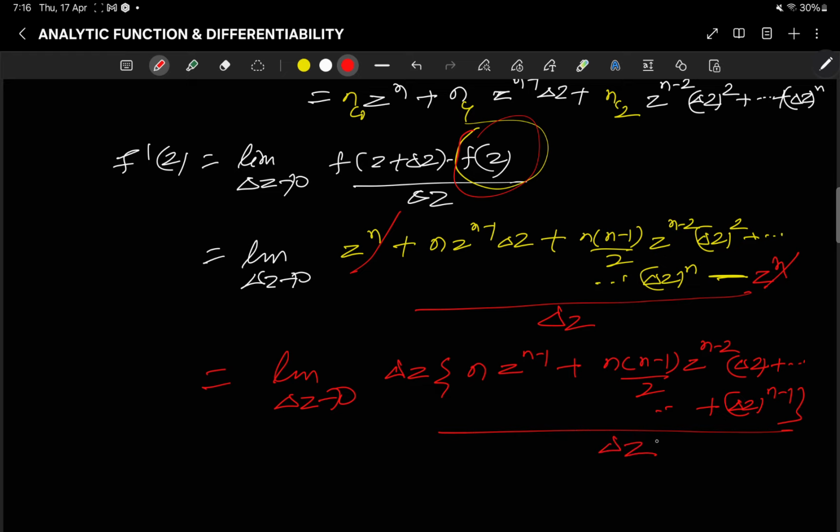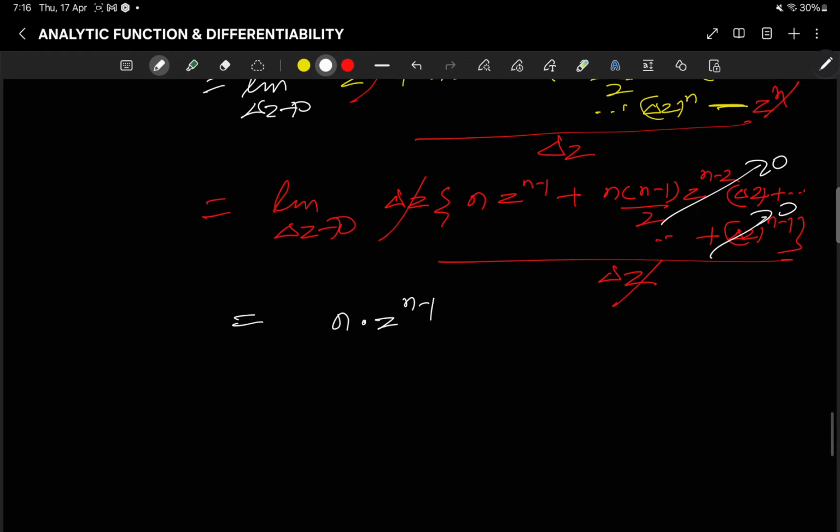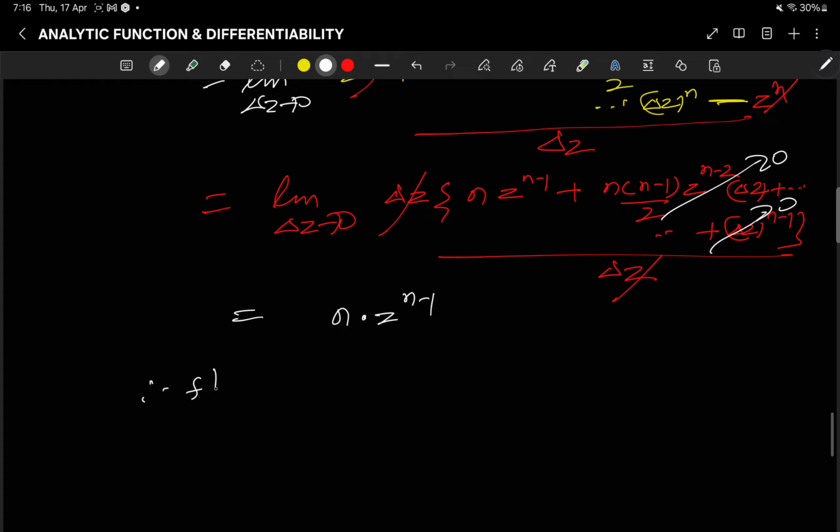Now del z cancelled here. Okay, so now putting del z equal to 0, these are all 0. So what we are getting? We are getting n into z to the power n minus 1. So this exists. So therefore f dash z is n into z to the power n minus 1, right? Exists